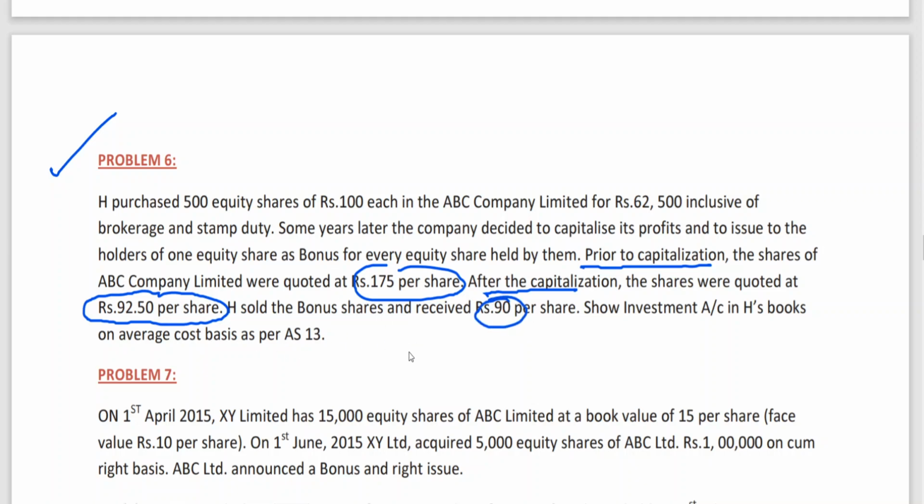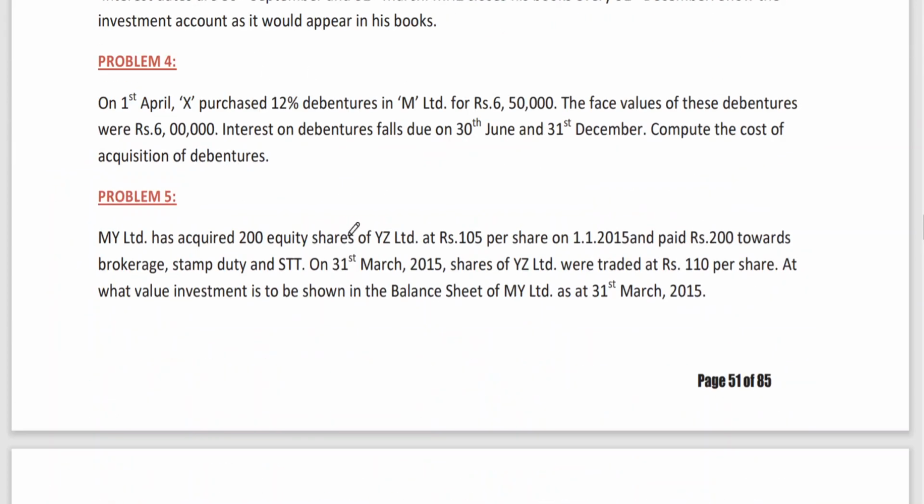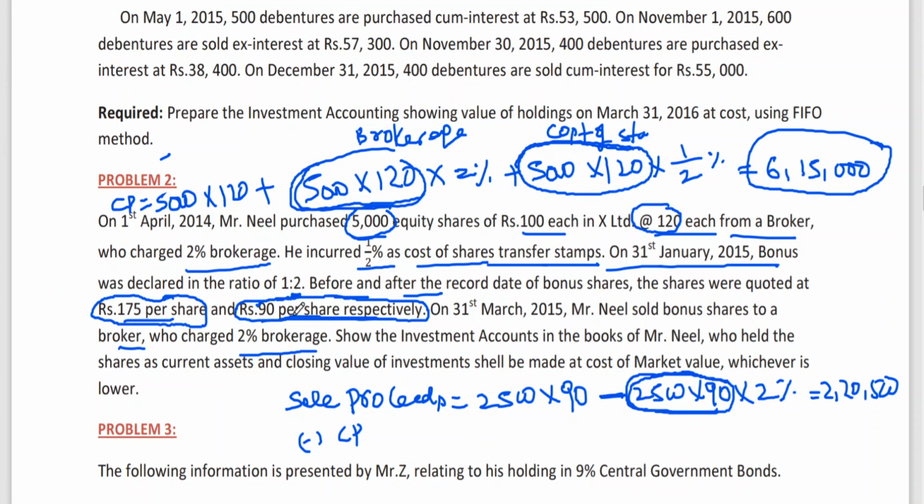So we got two values, 92.5 market value, 90 rupees sales value. Since market value was given, we went for ascertaining, comparing the market value with cost price. Now in this problem, we don't have the sale proceeds, so we are taking market value itself as sale proceeds.